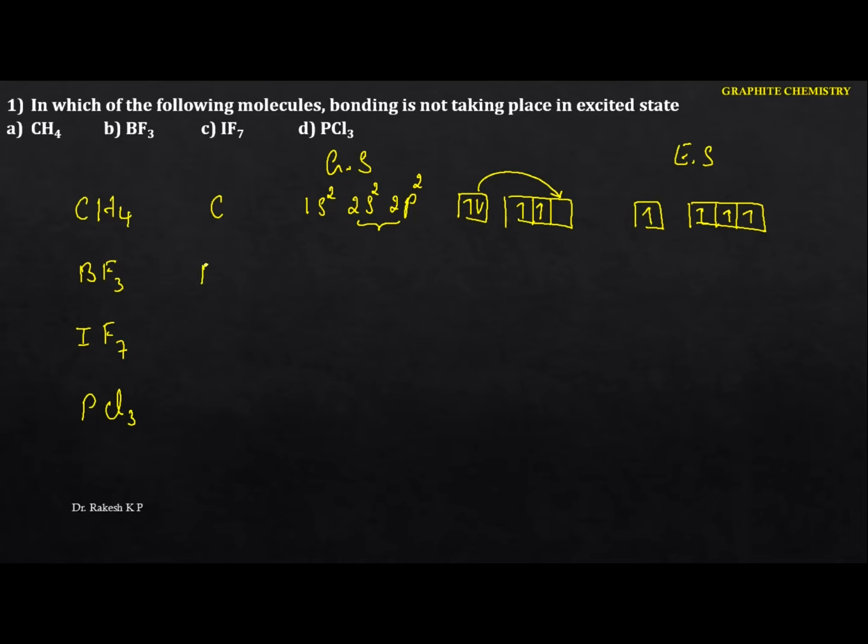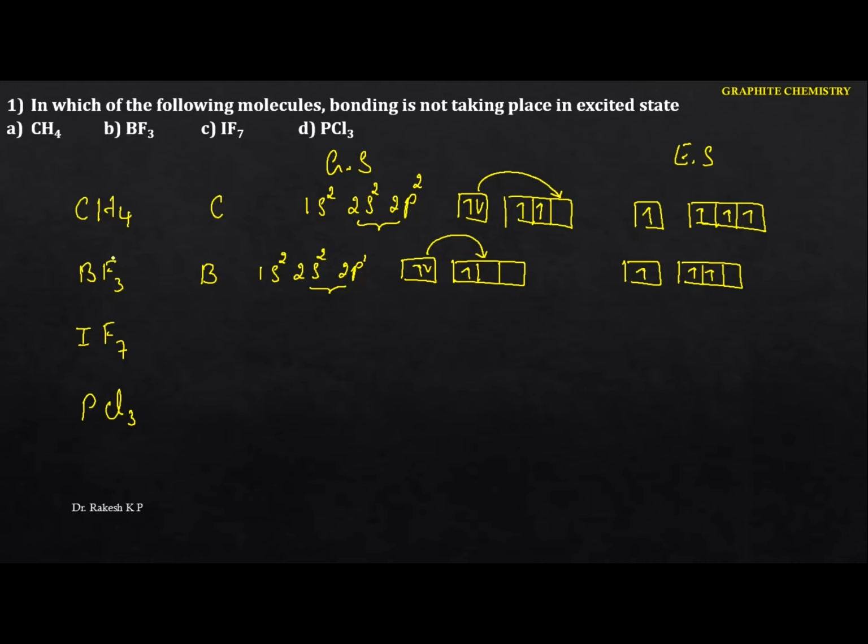If I see the next one here, that is boron, I'm going to write it in this form. Its electronic configuration is 1s2, 2s2, and the next is 2p1. I'll take only the outermost orbitals, that is 2s2, and here we have only 1 unpaired electron in the ground state. But actually this boron requires 3 unpaired electrons to combine with fluorine. So again it gets excited, and here you are going to get this. See the excited state here. So here 1 unpaired, and in the p orbital we can identify 2 unpaired. The total is 3.